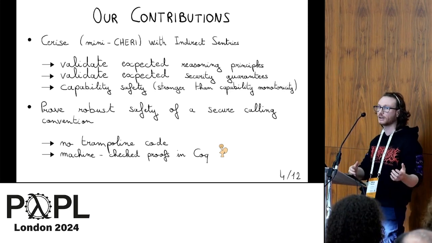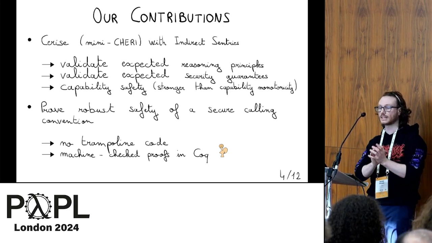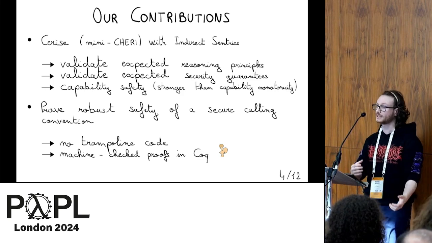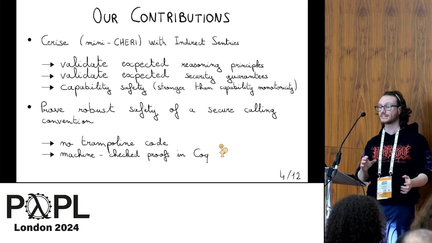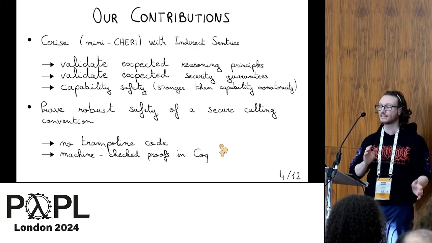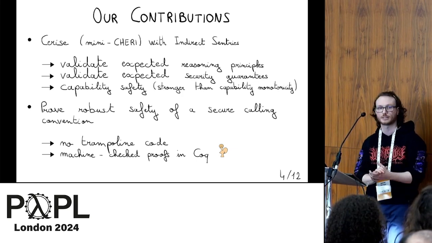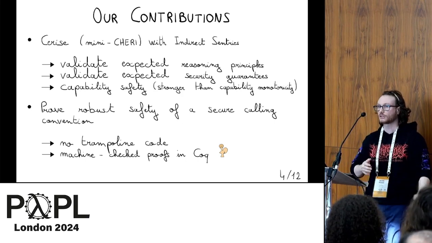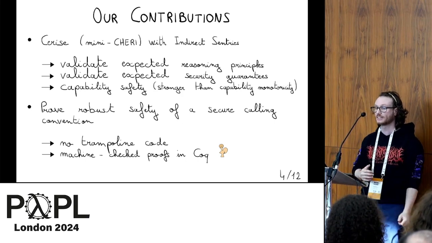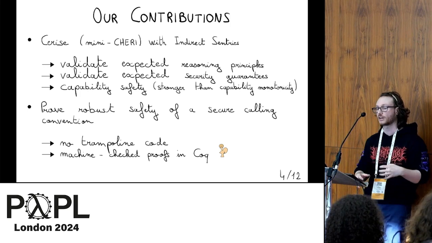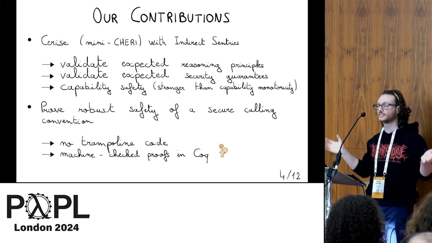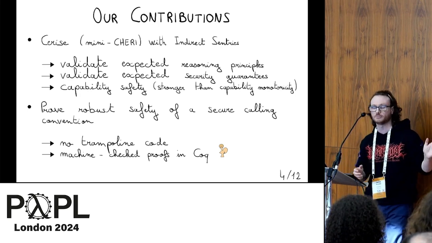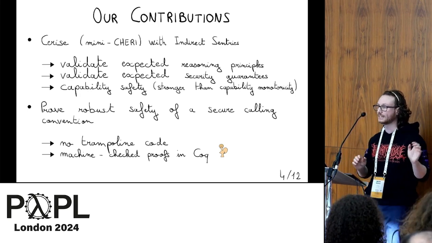And in particular, we aim to show that we still have capability safety in this context, and as a reminder, capability safety is strictly stronger than capability monotonicity. Moreover, what we do is that we prove robust safety of a secure calling convention that does not require any trampoline code because we use indirect sentries. Moreover, all of this work is mechanized and machine checked in the Coq proof system.